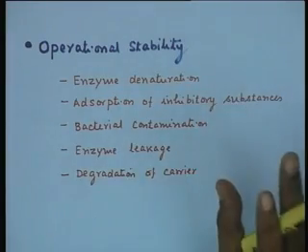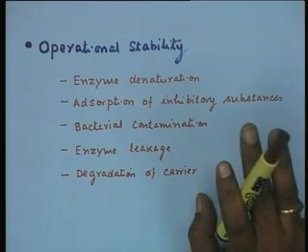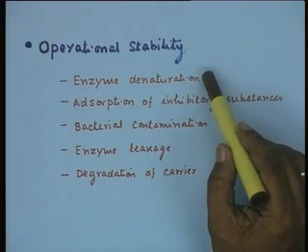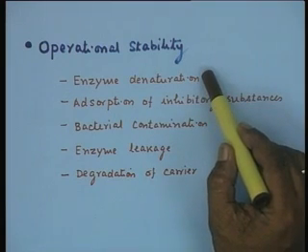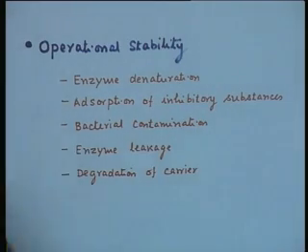Again, we measure it in terms of half life, and the various reasons which cause the loss of stability during operation are enzyme denaturation, the thermal deactivation of the enzyme, and adsorption of inhibitory substances, because the process feed stream might include toxic substances which might inhibit the enzyme activity.